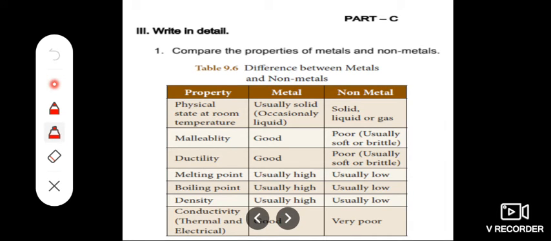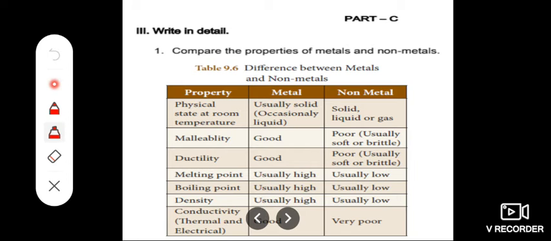Compare the properties of metals and non-metals. Property: physical state at room temperature. Usually metals are in the solid state, occasionally liquid. Example is mercury. Non-metals are in the form of solid, liquid, or gases.